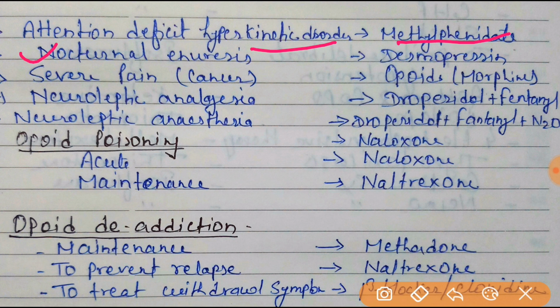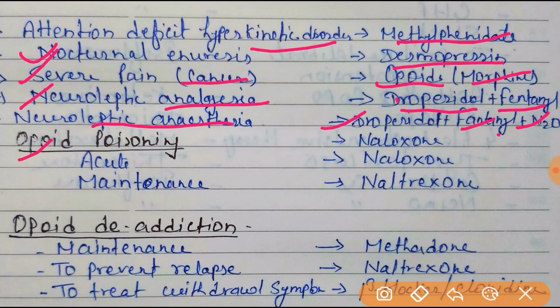In nocturnal enuresis, desmopressin will be the drug of choice. In case of severe pain, like cancer pain, the opioid morphine will be the drug of choice. Neuroleptic analgesia, droperidol plus fentanyl will be the drug of choice. Neuroleptic anesthesia, droperidol, fentanyl and N2O, nitrous oxide, will be the drug of choice.